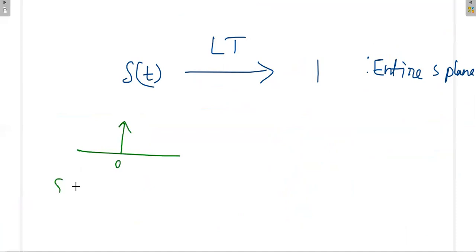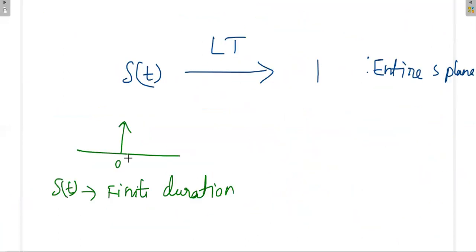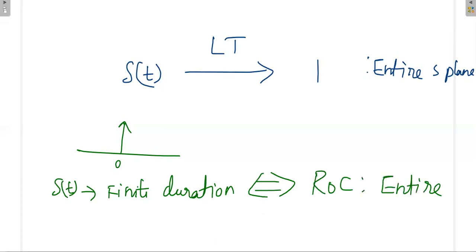Finite duration means the signal is present only for a certain period of time, whereas the previous signals extended up to infinity. But this delta is of only finite duration. If the signal is of finite duration, then in general the ROC is the entire s plane.